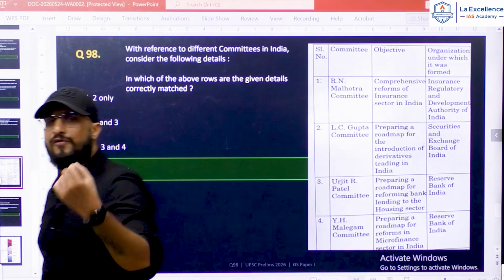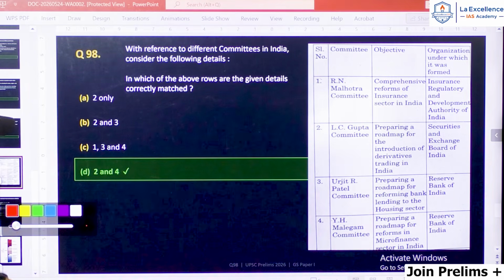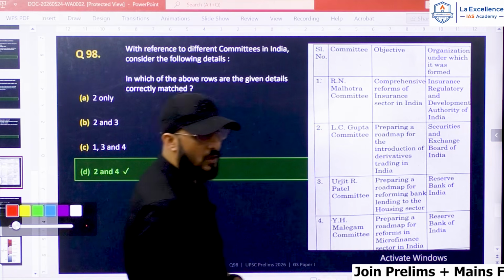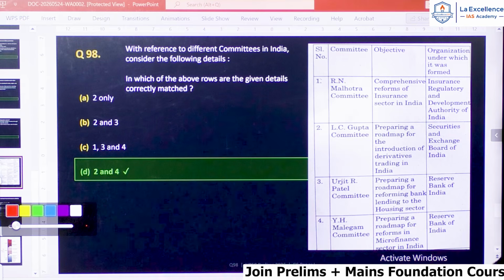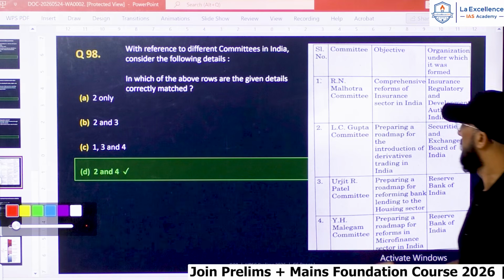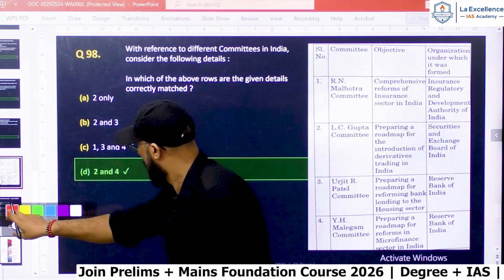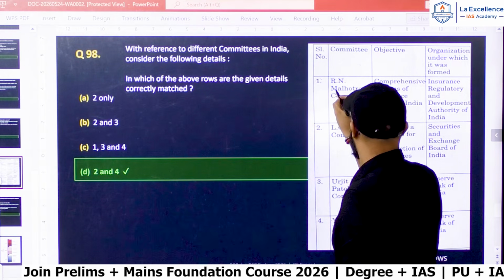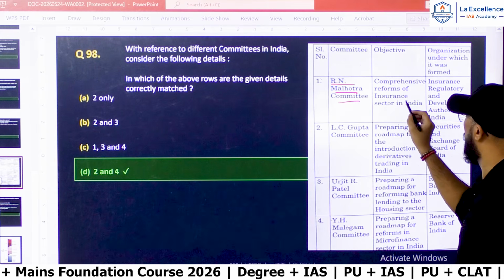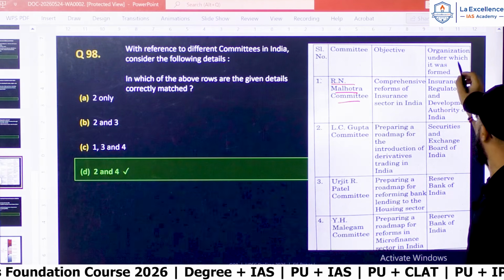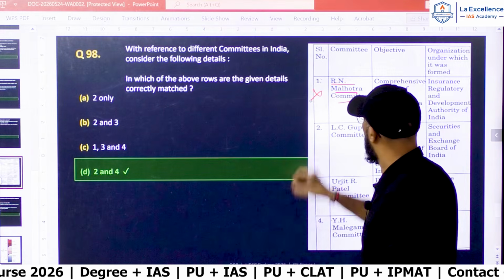Now, this is a very factual question. It has given various committees, and the objective of each committee and who established it. Let us see. R.N. Malhotra Committee. Objective is comprehensive reforms of the insurance sector in India, and it was formed by IRDA. This is wrong.